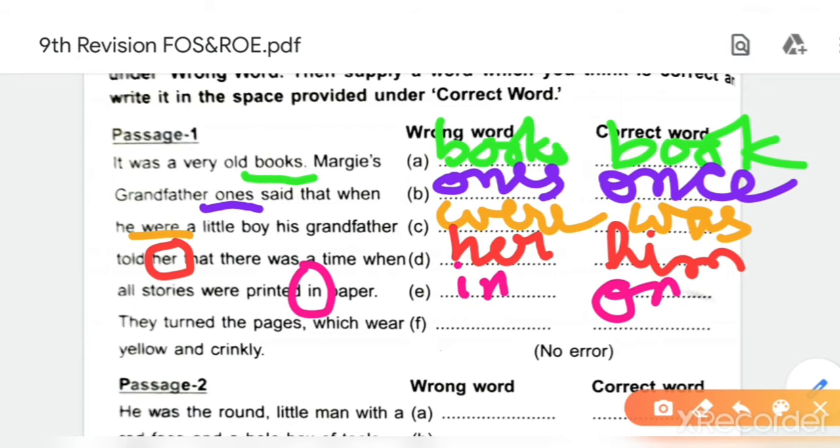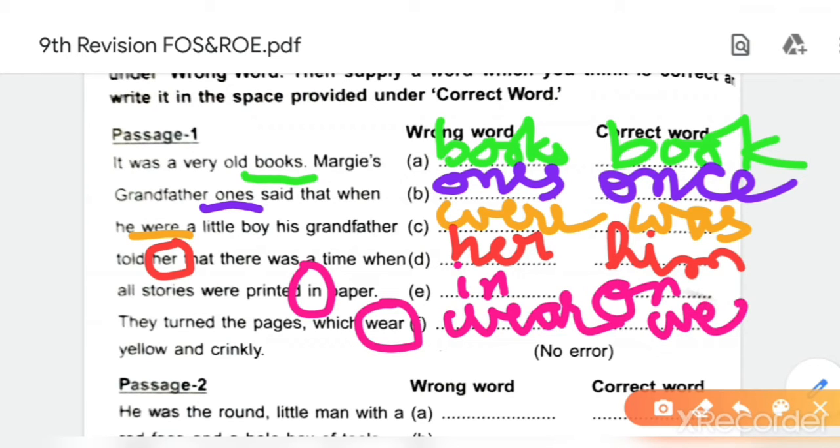Okay. Then he turned the pages which were. So F mistake is here. Which were, WEAR. So what is the right word? WERE. Were. Understood? So like this you will copy it down in your notebook.